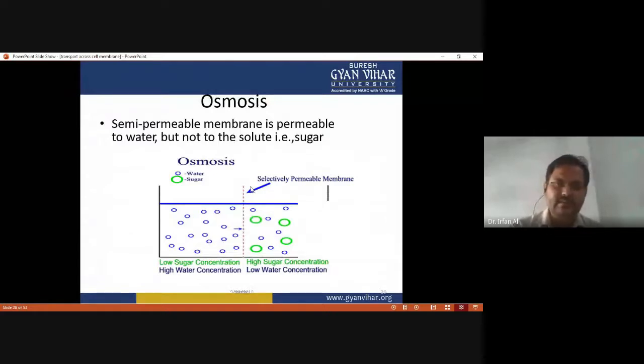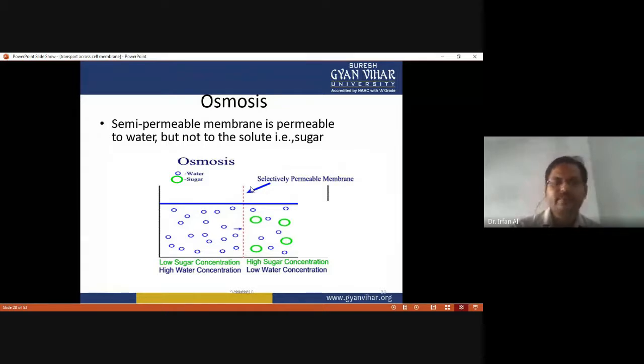The small circles represent water molecules, while the larger ones show the sugar molecules. You have to see that the left side chamber has only water molecules, while the right side chamber has sugar molecules dissolved in the water. So the right side is a concentrated solution, while the left side has only water, which is called a dilute solution.